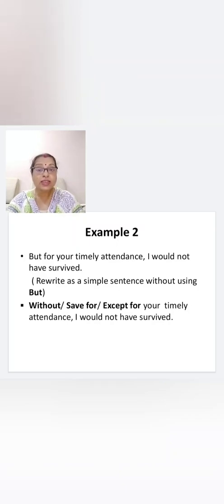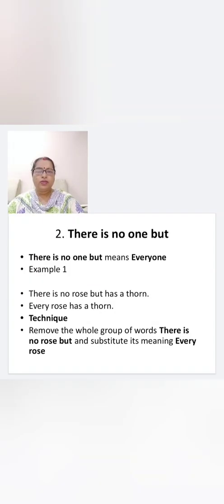Or save for your timely attendance, I would not have survived. Or except for your timely attendance, I would not have survived. Understood?